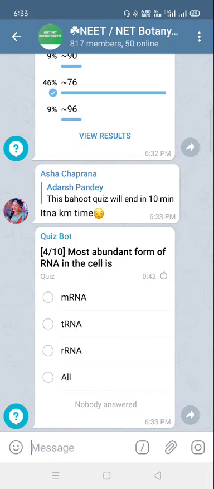Next question is the most abundant form of RNA in the cell. सबसे ज़्यादा कौन सा RNA सेल में पाया जाता है? It is not transfer RNA. सबसे छोटा RNA होता है ट्रांसफ़र RNA, सबसे कम अमाउंट होता है मैसेंजर RNA का, and most abundant form of RNA in the cell is rRNA, ribosomal RNA. So the correct answer is option C.